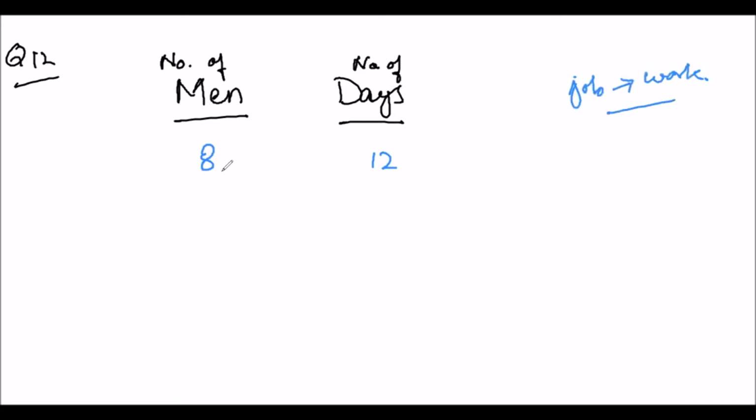If eight men complete the job in 12 days, 24 men will complete in how many days? For how many days we will write symbol X. Now think over it for a while. Think over this question. Just on these two headings, what is the relationship between these two?